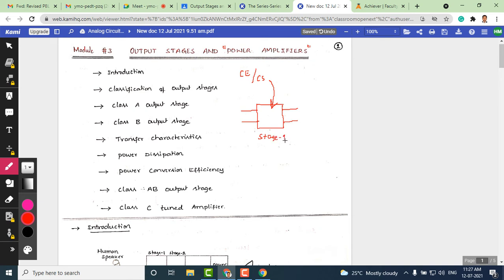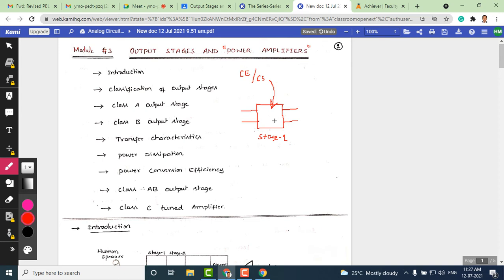What do you mean by stage? One stage will have one transistor and the biasing circuit, and all the required elements of an amplifier.